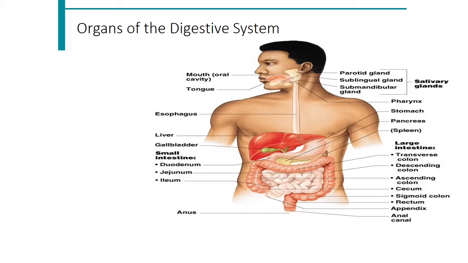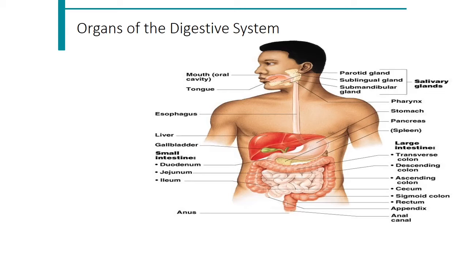After that there is a pharynx. Then esophagus. Then the stomach, that is the reservoir of the food. On the right side of the stomach there is a liver, and inferiorly there is a gallbladder. After that there is a small intestine. In the small intestine, first part is the duodenum, second part is the jejunum, and third part is the ileum. After the ileum there is a large intestine.